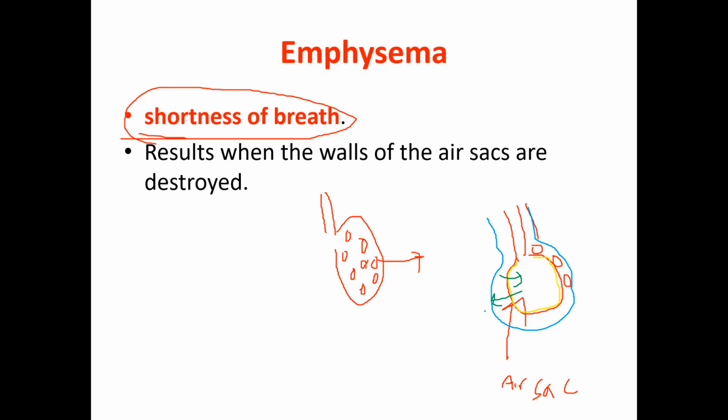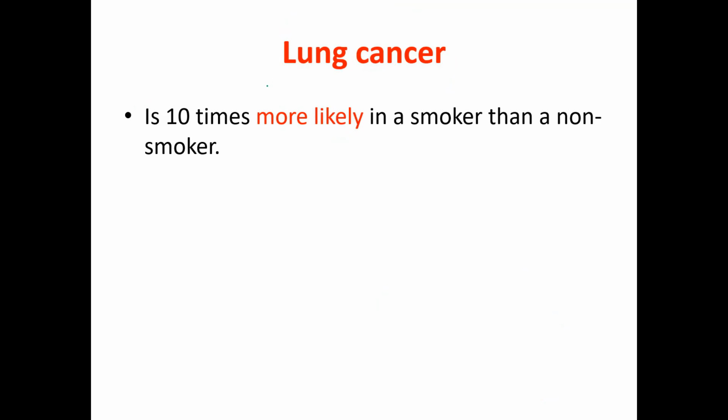That's why most smokers have this disease, which is emphysema. Then lung cancer. Lung cancer is the most common disease caused by smoking. Lung cancer is 10 times more likely in a smoker than a non-smoker.